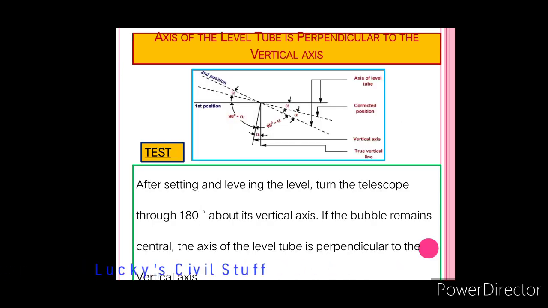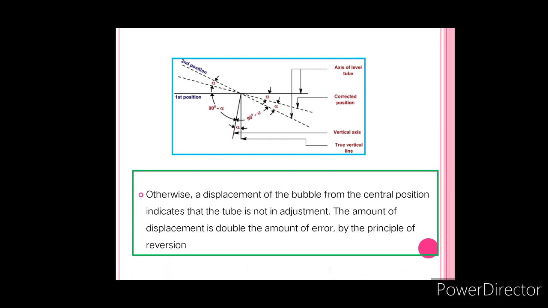First, the axis of level tube should be perpendicular to the vertical axis. The test to be done is, after making all temporary adjustments, you turn the telescope through 180 degrees about its vertical axis. If the bubble remains centered, then you can say that the axis of bubble tube is perpendicular to the vertical axis. On the other hand, if displacement of the bubble from the center occurs, then the tube is not in adjustment. For that, you are supposed to go for the adjustment.